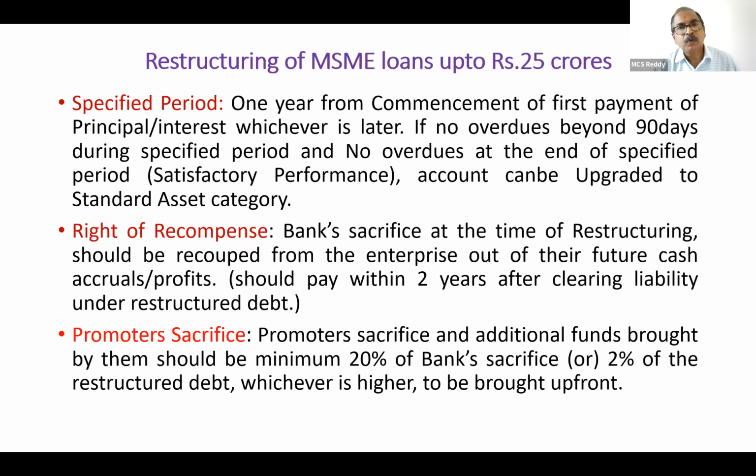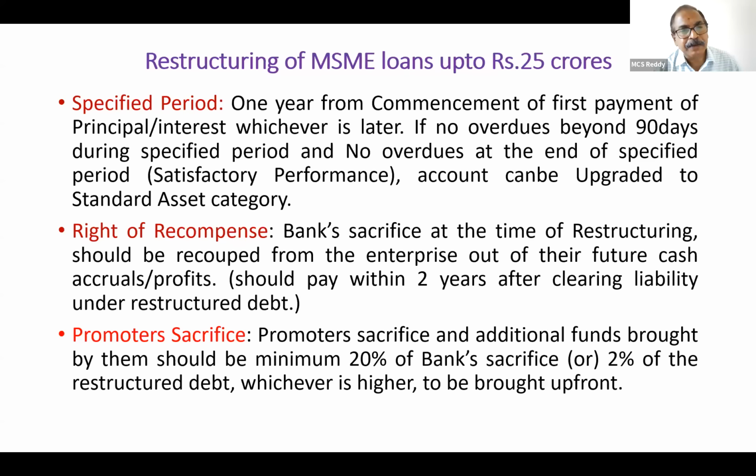So in this, we will cover what is the specified period. Specified period means, as I told you earlier, the term loan is rephased or restructured. There is a 1 year repayment gap, a repayment holiday. After 1 year, you start repayment of this term loan. ODOCC is still running because the overdue portion is removed and kept separate, and the term loan is restructured. Next year, the first installment will start.